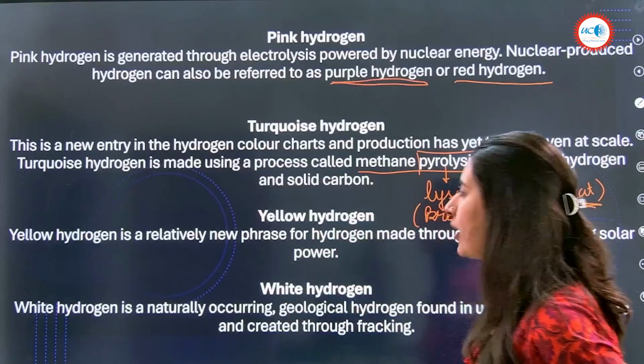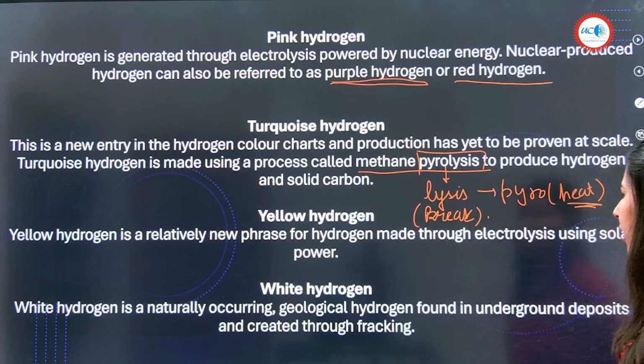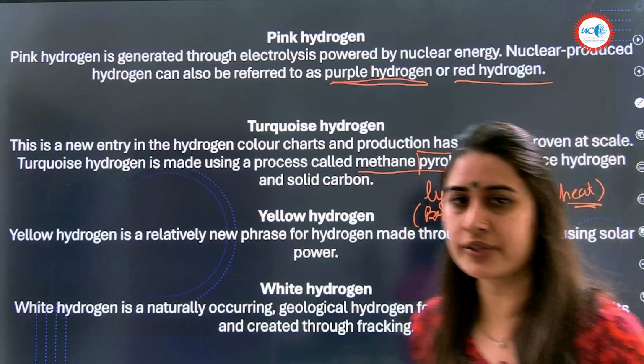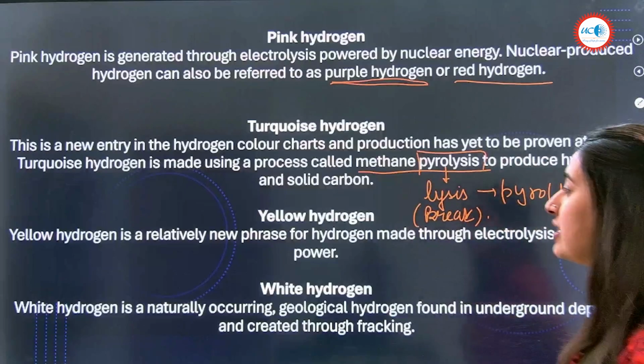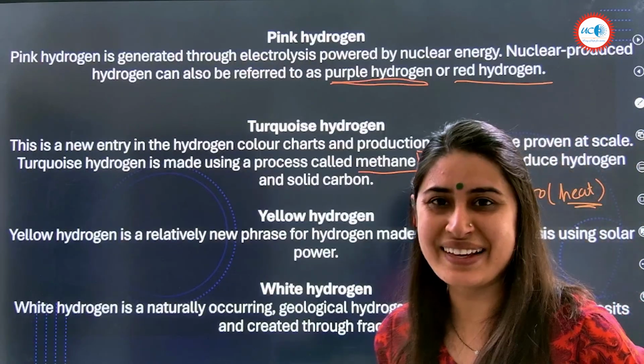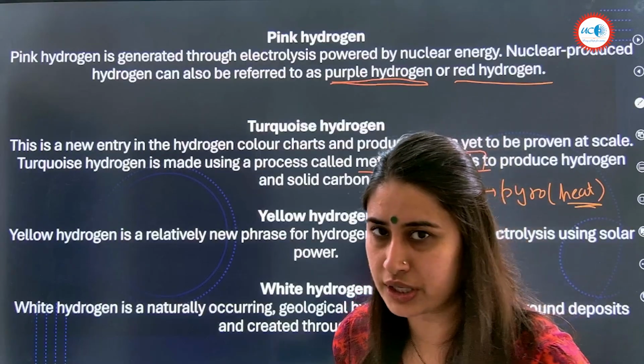Next one is yellow hydrogen. Yellow hydrogen is a relatively new phrase for hydrogen made through electrolysis using solar power. So solar power also coming our way, specifically solar power. We're calling it yellow hydrogen, maybe from the sun. So there is a certain relevance of the color as well if you observe out here.